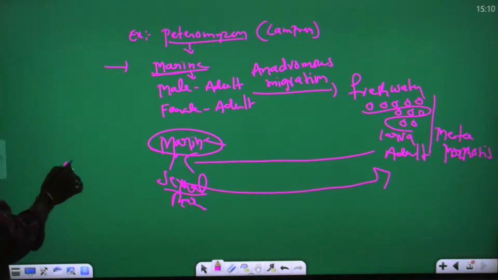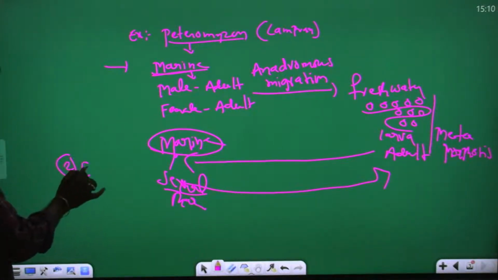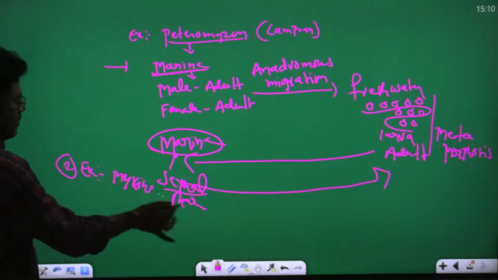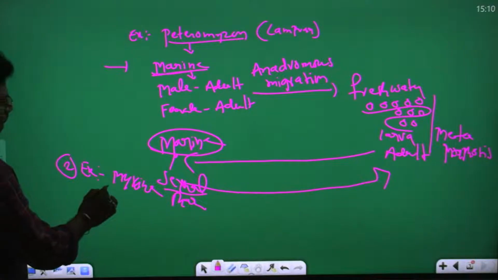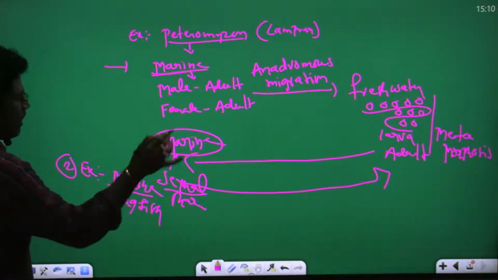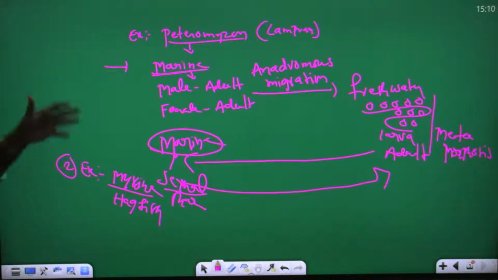The second example is Myxine. Its common name is a hagfish. So this is a cyclostomata, agnatha.